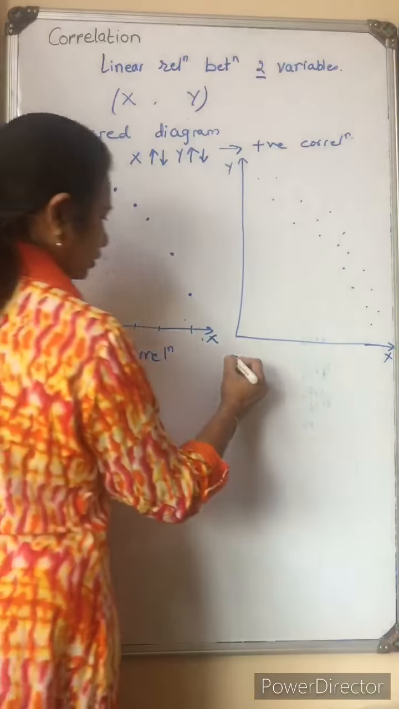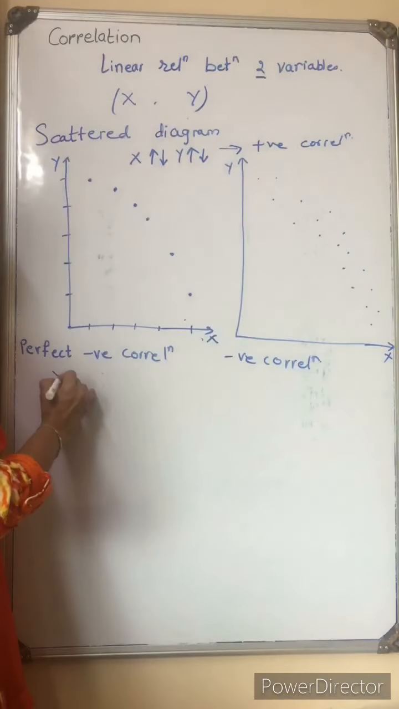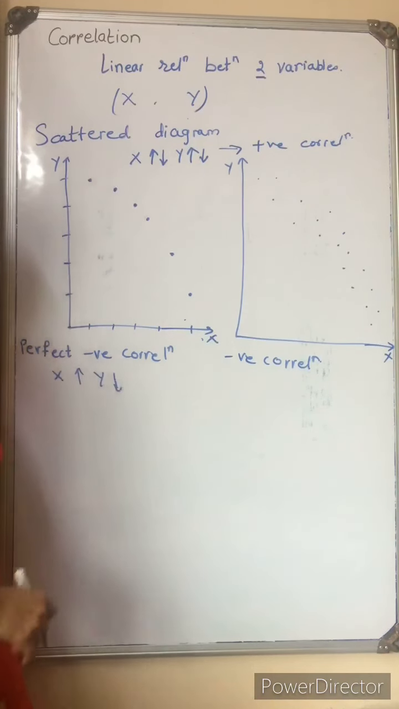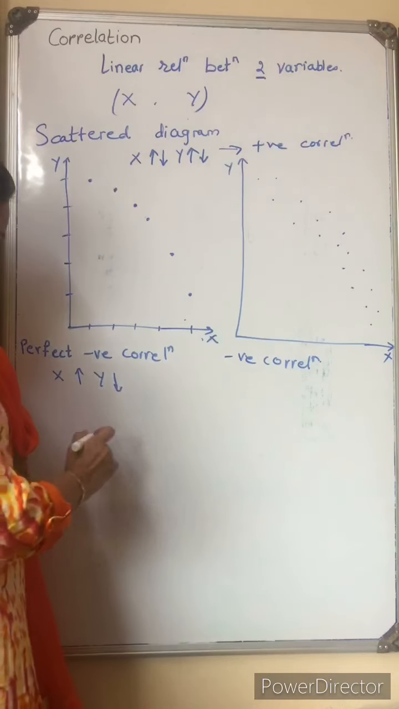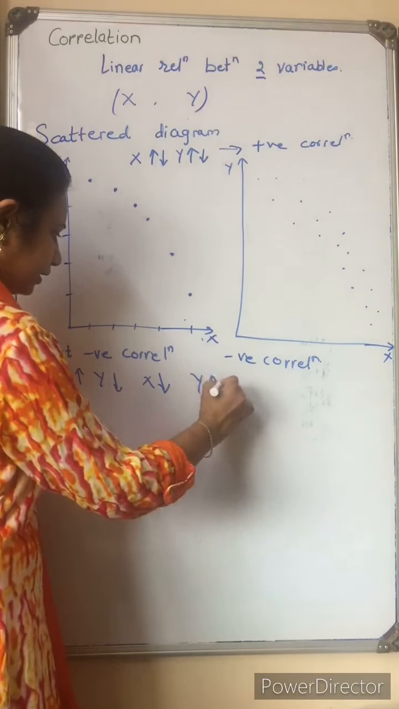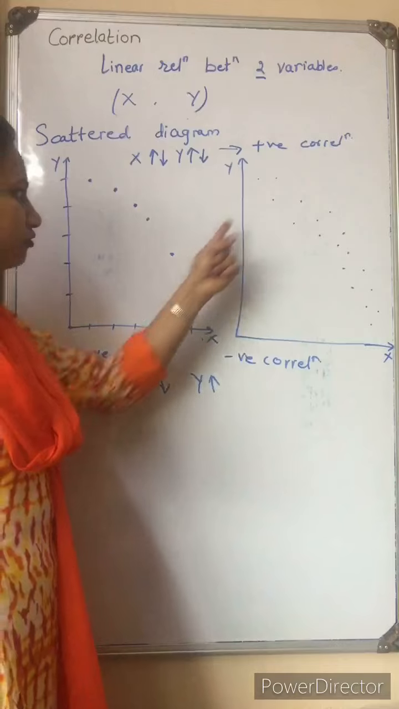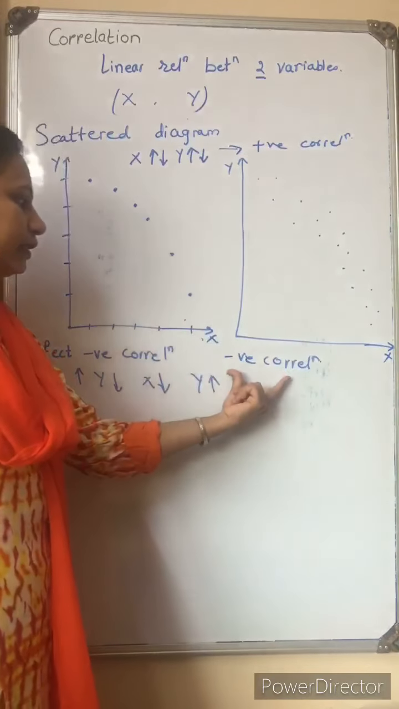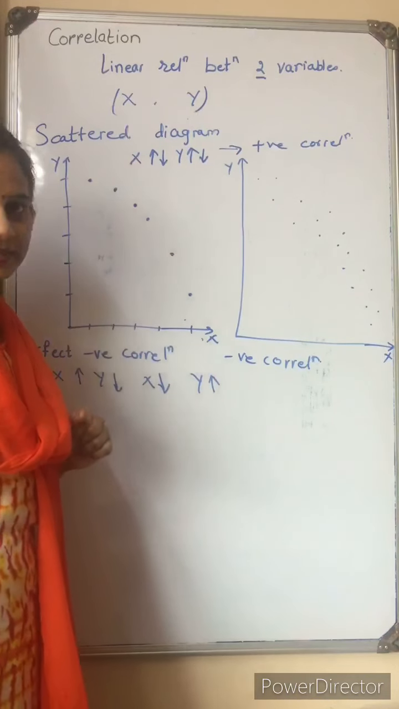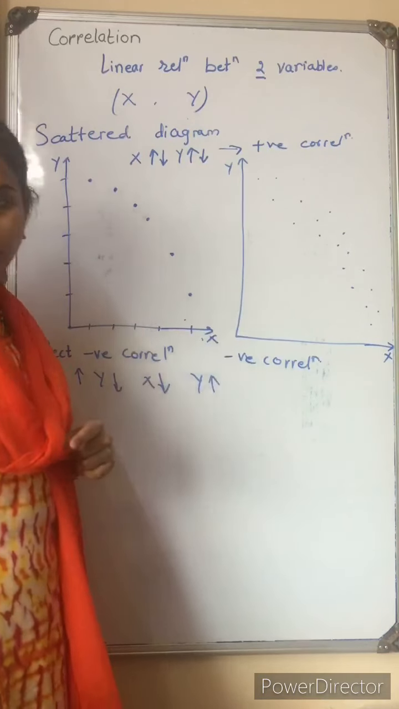So this is called negative correlation. When the value of x increases, the value of y decreases, and when x decreases, the value of y increases. This type of scatter diagram shows the negative correlation between two variables x and y. So this is positive and negative correlation.